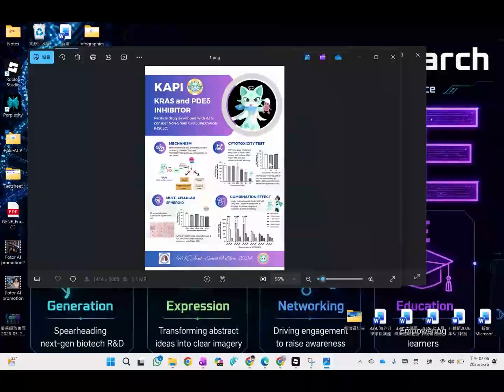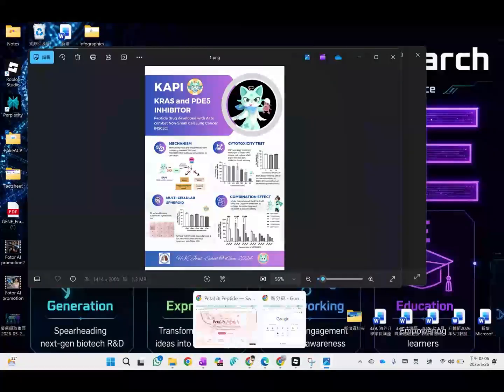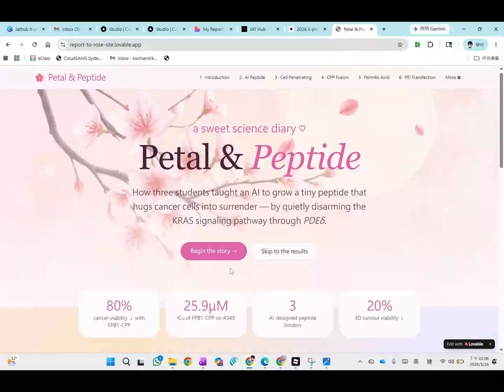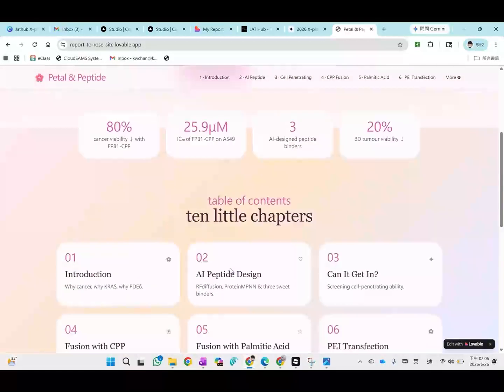To expand globally, we used Lovable to launch our digital hub. Building this web app with AI didn't just streamline our marketing outreach, it actually helped our team understand our own project variables and data structure much better.